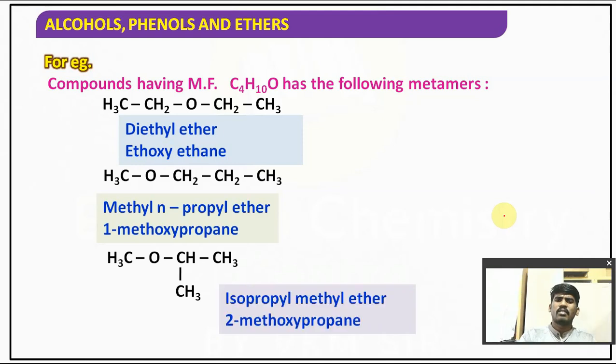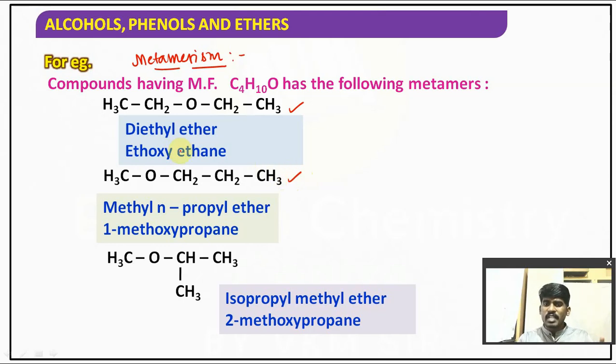Next, let's talk about another example, metamerism. Metamerism is exhibited by ethers. What is metamerism? It is the isomerism exhibited among two compounds of the same functional group. Here also the ether functional group is there.